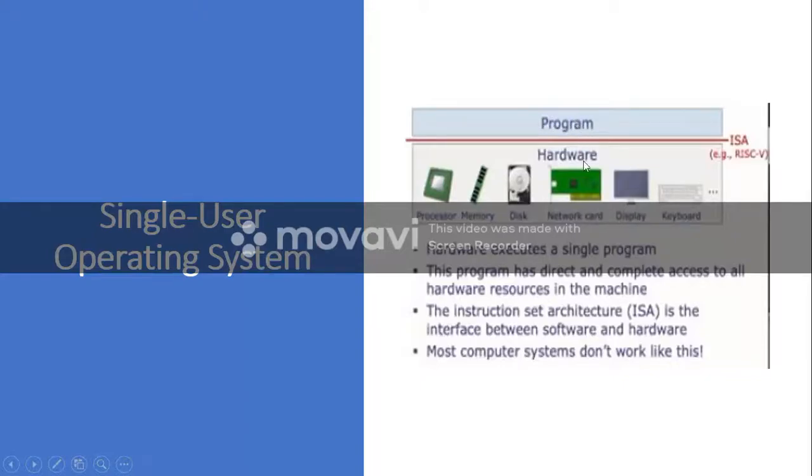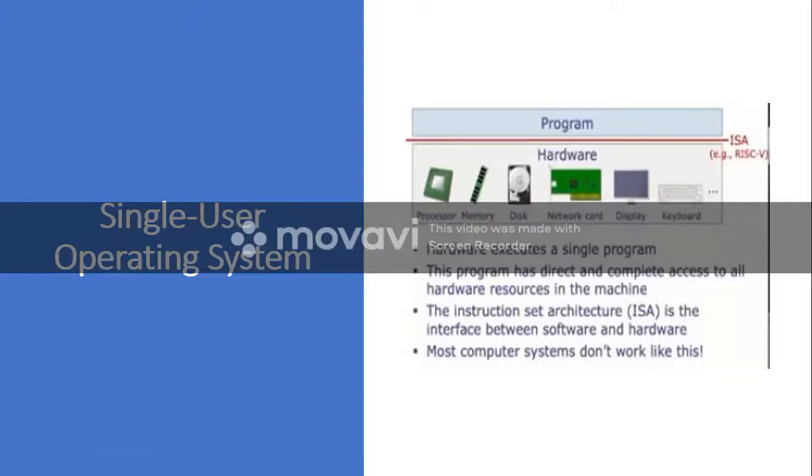This operating system communicates with the hardware, but here also there is an interface. This interface is called ISA, instruction set architecture. That basically represents the architecture of the hardware. So depending on the hardware, the programming will differ. What programming, how it should be accessed, that is defined by this architecture.